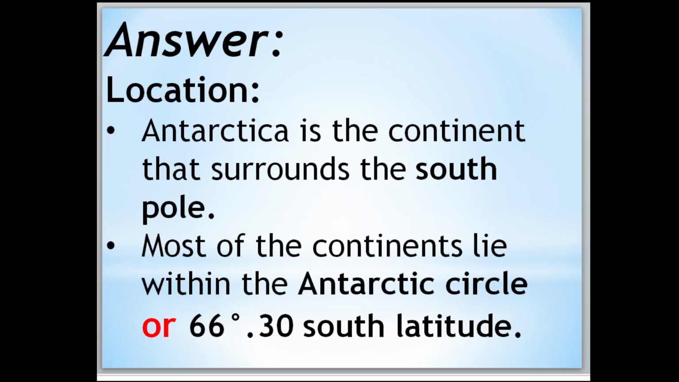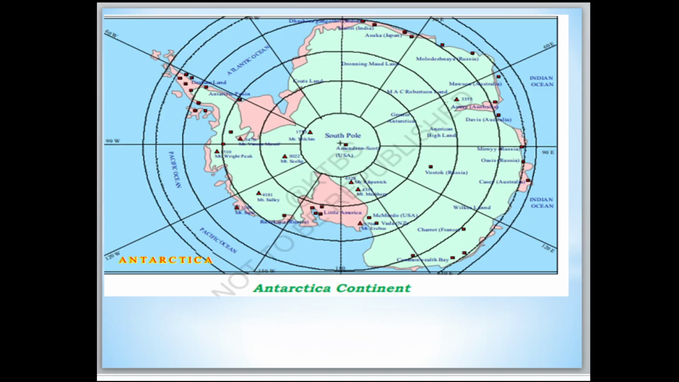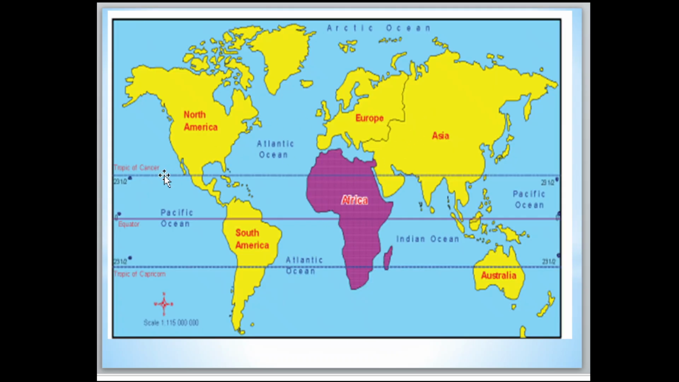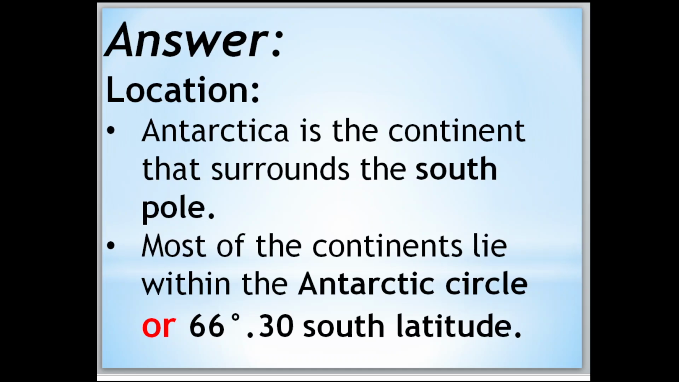Most of the continent lies within the Antarctic Circle. The Antarctic Circle is like a circle here, at 66 degree 30 minutes south latitude. On the whole world map, this is the 0 degree equator, and this is the 23 and a half degree Tropic of Capricorn. Then afterwards it becomes 66 and a half, so that is that line. So here we have Antarctica. Then move to the next.